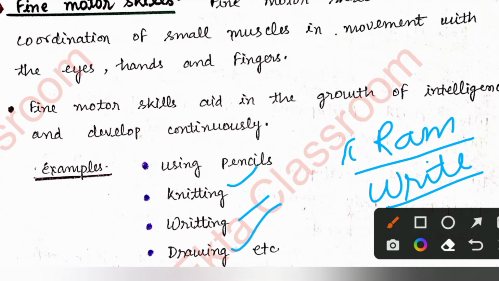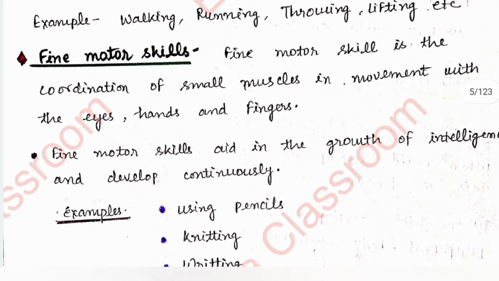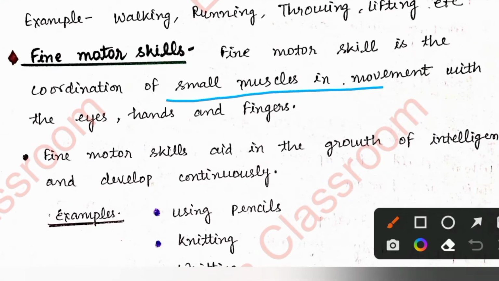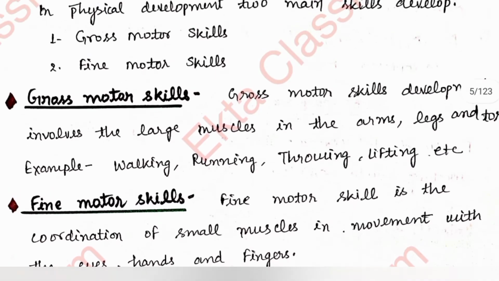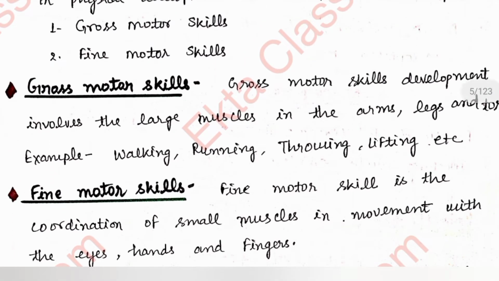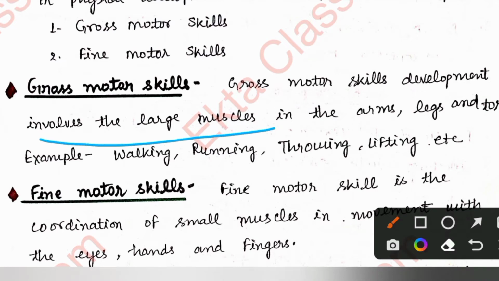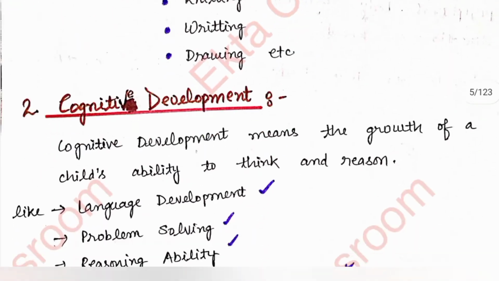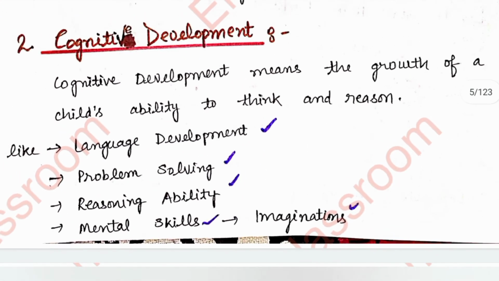I hope you understand. In fine motor skills, the movement of small muscles will develop, and in gross motor skills, the movement of large muscles. I hope these things are clear to you.